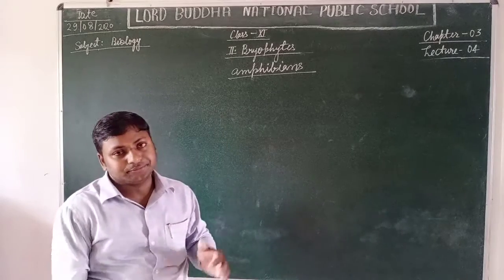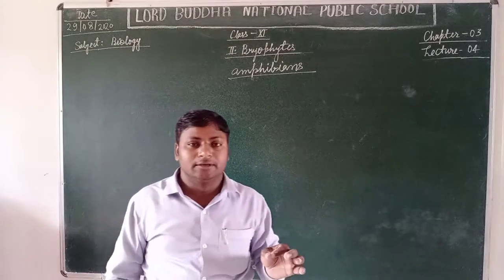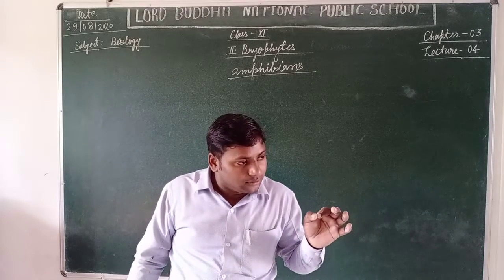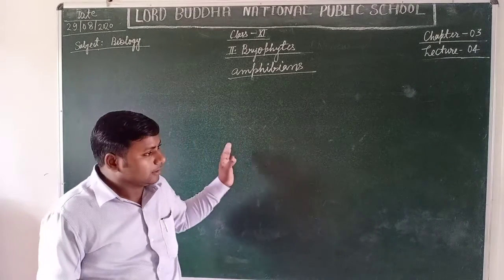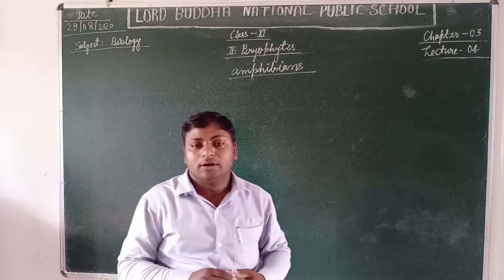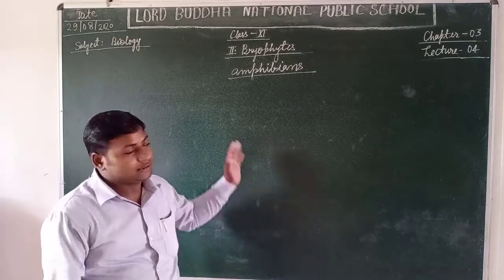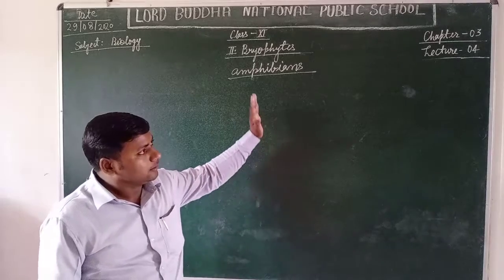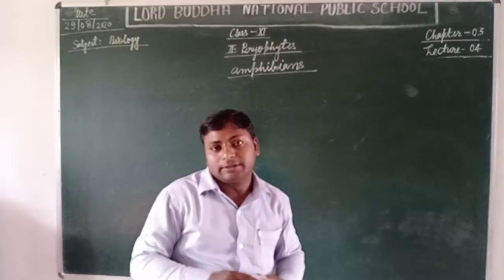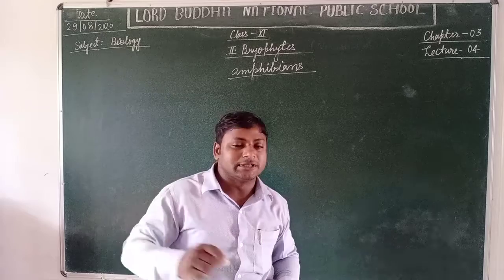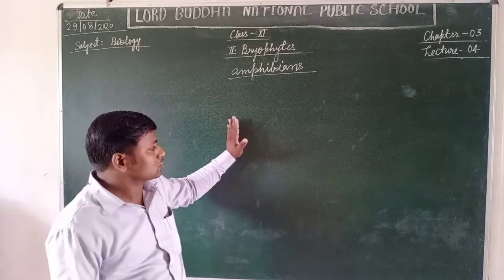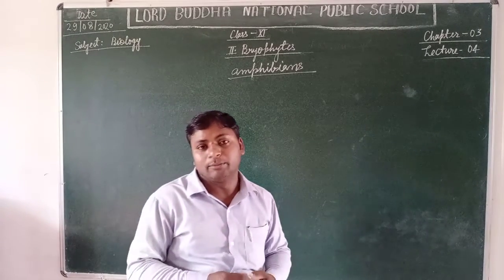On maturity, the plant bears the spores. The spores are known for the formation of gamete cells.